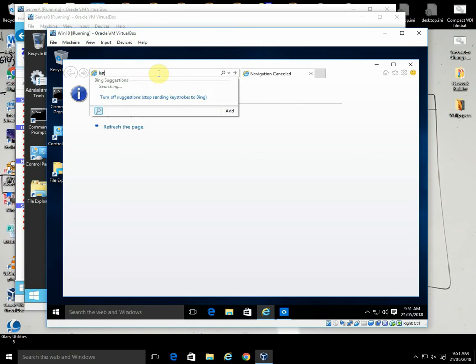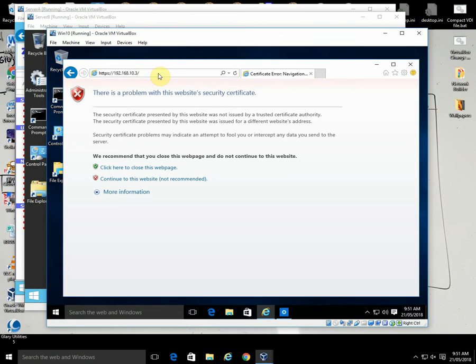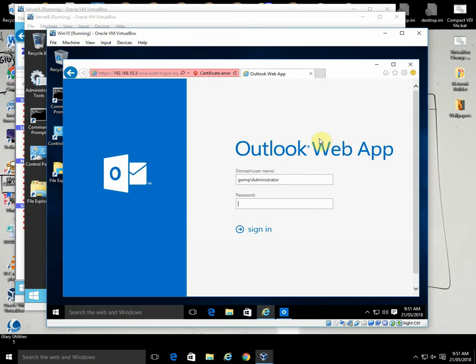So it's HTTPS://192.168.10.3, and we continue on to the website, and you can see that we get our Outlook Web Access. Assuming we're a doctor, let's log in as, say, Doc2 or something like that, Doc2 with our password, and sign in.